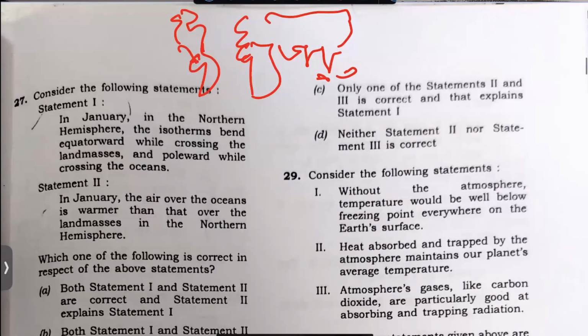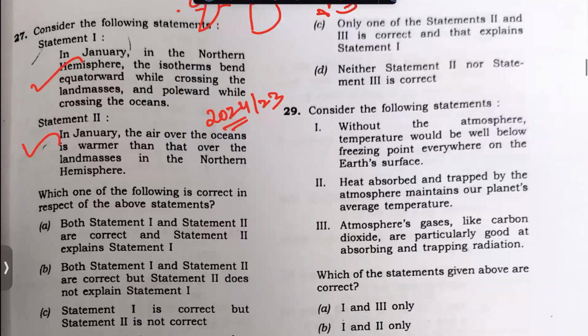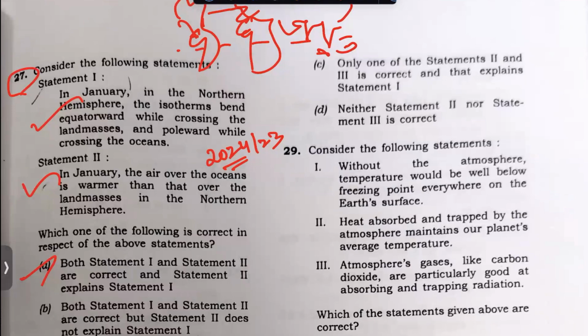This question actually, last year 2024, I think the opposite was asked. In 2024 this question is there, or 2023 somehow, I remember, you can check it. During January the sun is somewhere here. Yes, during January it bends like this. True, it is because oceans are warmer than the northern land masses. The 2024 one was the opposite. You can check it. This question should have been taken.